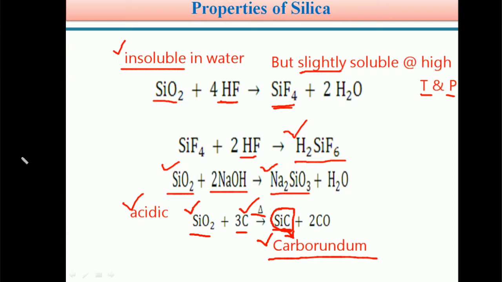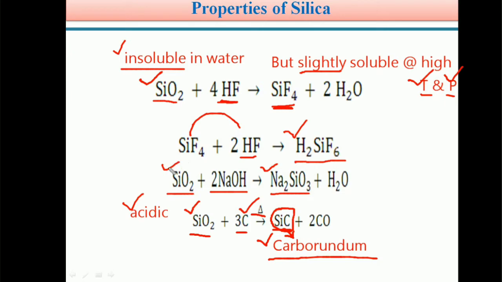So very important students, these are the properties of silica. Generally silica is insoluble in water, but at extreme conditions, at high temperature and high pressure only, a small amount is slightly soluble in water. Similarly, SiO2 reacts only with HF, hydrogen fluoride. It forms silicon tetrachloride initially. This silicon tetrafluoride on further reaction with HF forms H2SiF6.